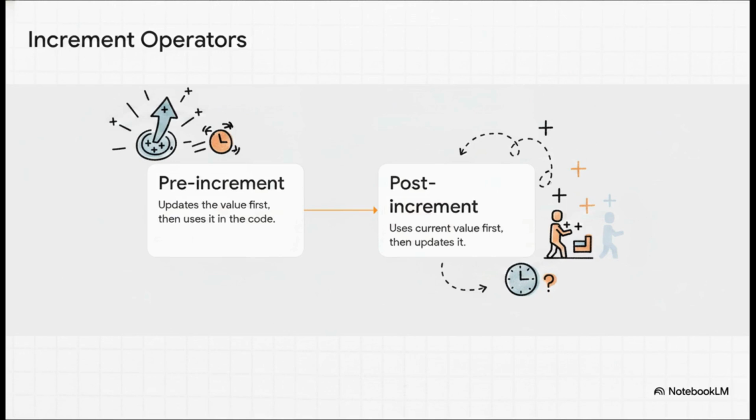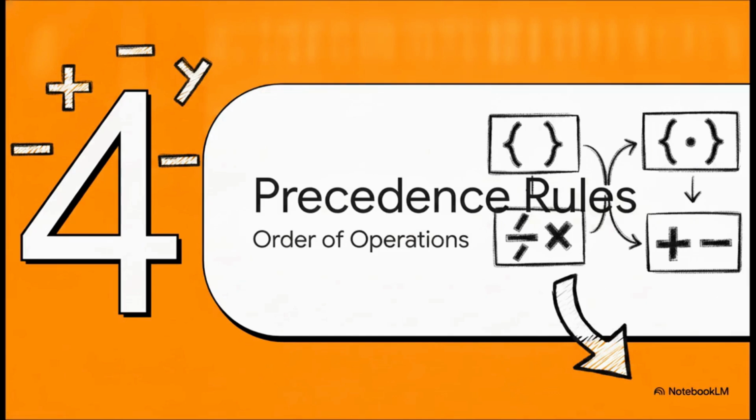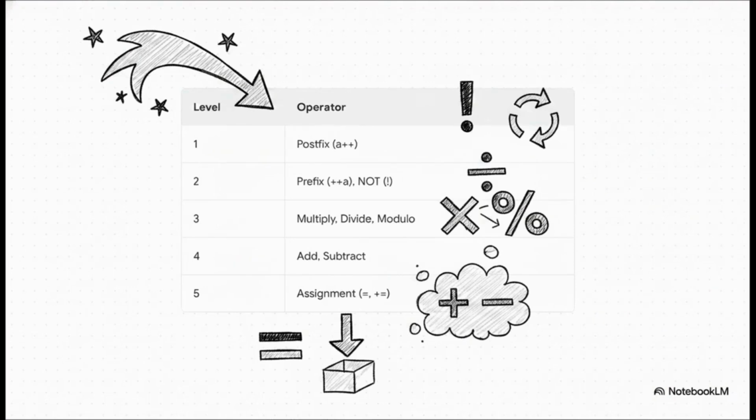It uses the current value for whatever operation it's doing right now, and only bothers to update the value afterward. Knowing the difference is a real game changer. Next up is Section 4, operator precedence rules. So when you cram multiple operators into a single line of code, the computer doesn't just guess what to do. Just like the BODMAS rule you learned in grade school math, C++ has a strict priority list.